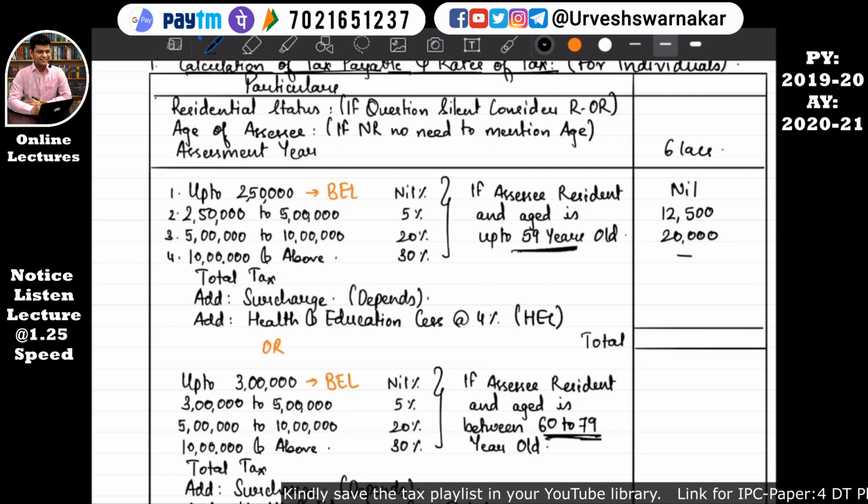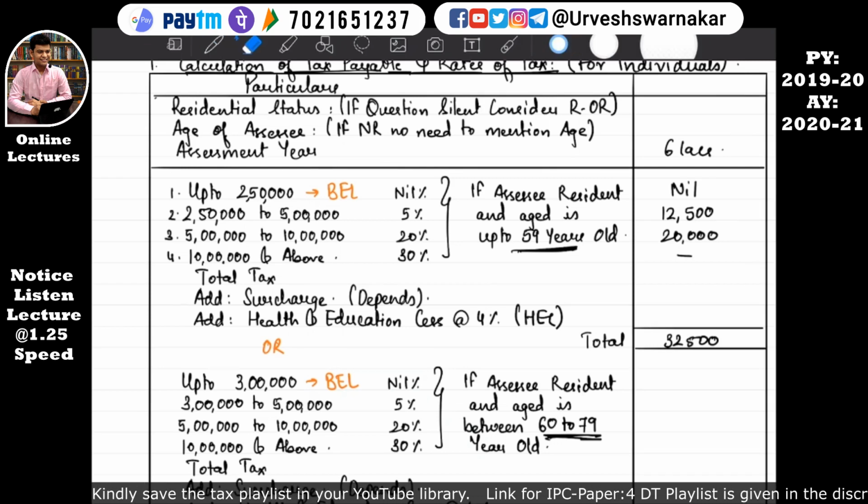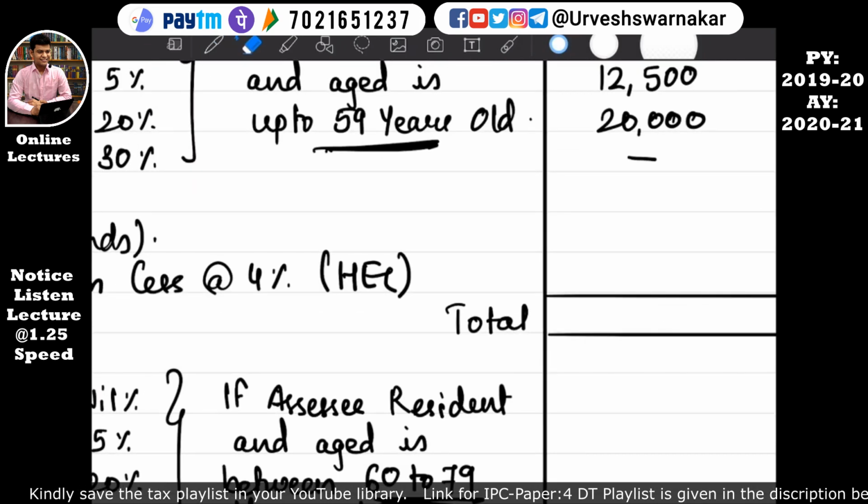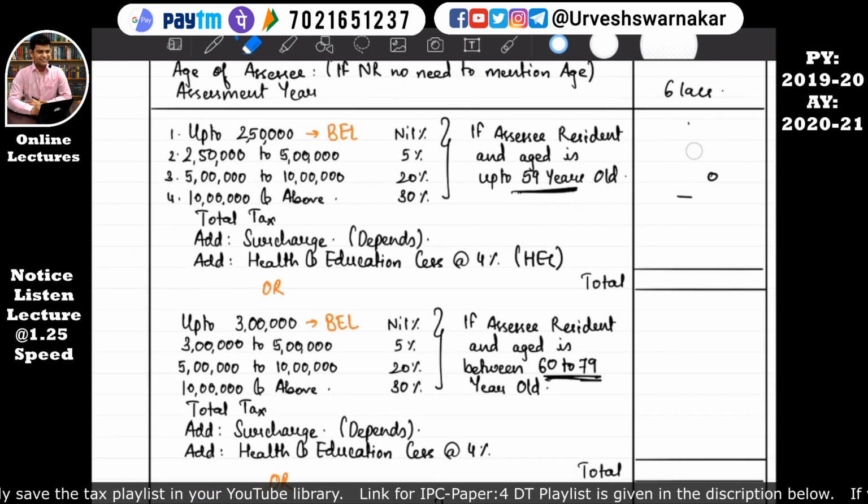So that means his total tax is coming to around 32,500. There is a concept of health and education cess, but wait, we'll come to it later. First, let's understand this basic thing first.